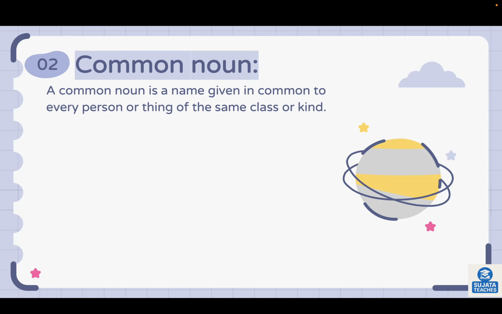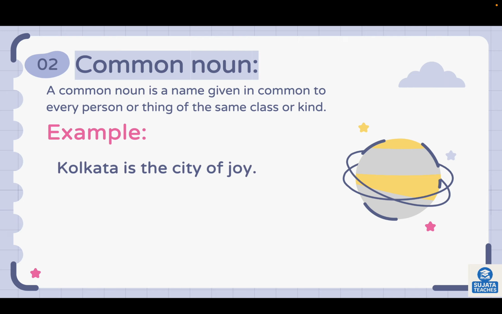Common noun. A common noun is a name given in common to every person or thing, like dog or city. For example, Kolkata is the city of joy. Here, city is common noun because there is no specific name given of the city, so city is common noun. Whereas if you see Kolkata, that becomes proper noun.